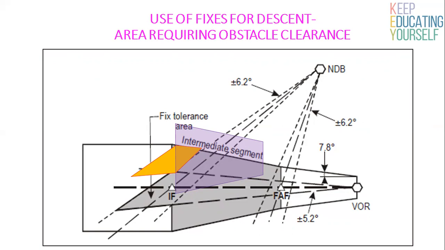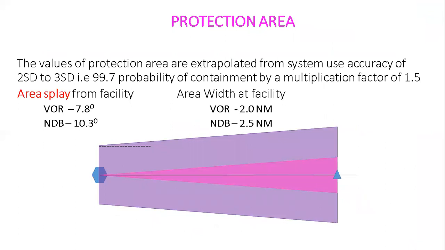This is area splay. The construction of area outer boundaries is determined from the fixed tolerance of the facility providing track. This value is multiplied by a factor of 1.5 to provide a 99.7% probability of containment, which is thrice the standard deviation. The area width at a facility is 2 nautical miles for VOR and 2.5 nautical miles for NDB.